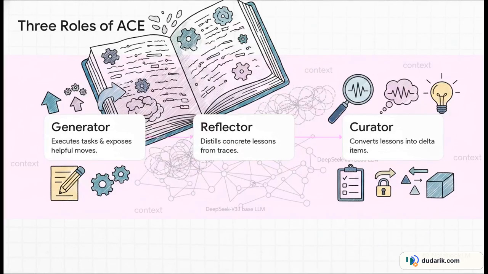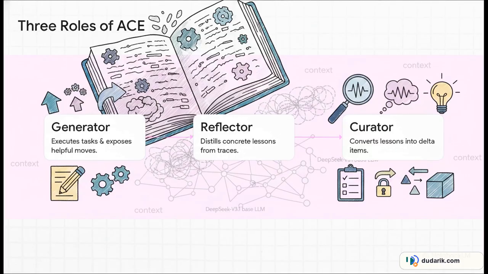And this living playbook is maintained by 3 distinct roles. The generator executes tasks and exposes what works and what definitely doesn't. Then, the reflector looks at those traces and distills concrete lessons. Finally, the curator takes those lessons, converts them into those delta items, and merges them deterministically. No AI guesswork involved in the merge.